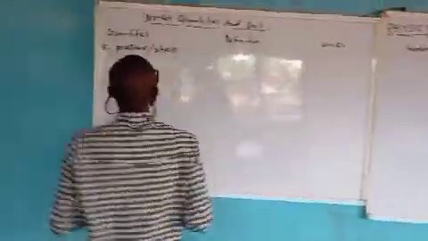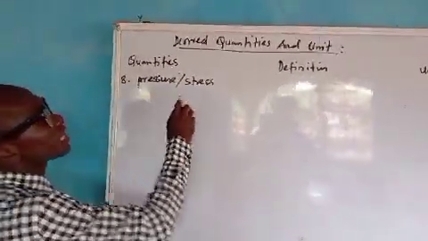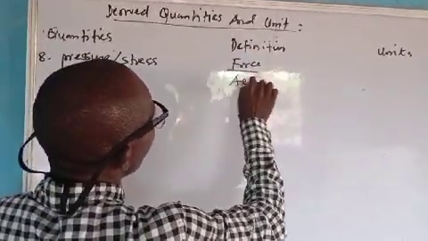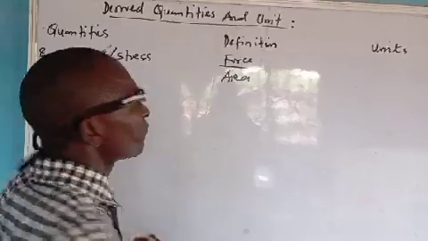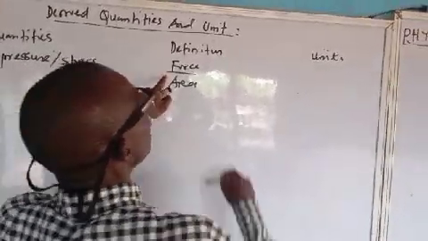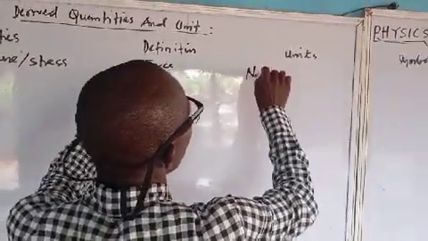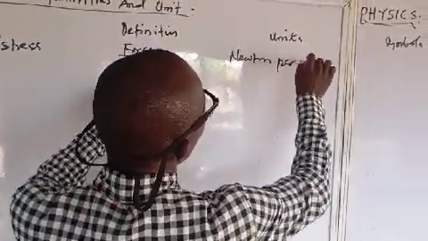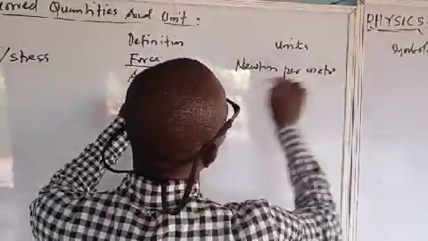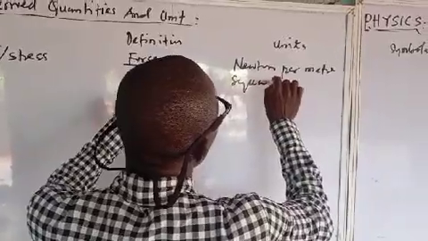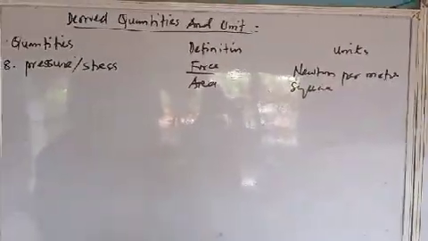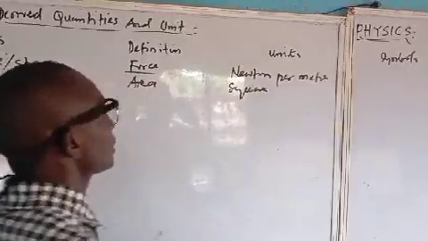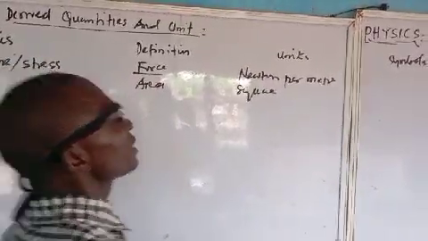Look at me. So from here, pressure, stress. What is it? Force over area. Force is in Newton, per what? Meter square. Per meter square. We have it like this. Pressure is Newton per meter square. Take note of that. Which is this?